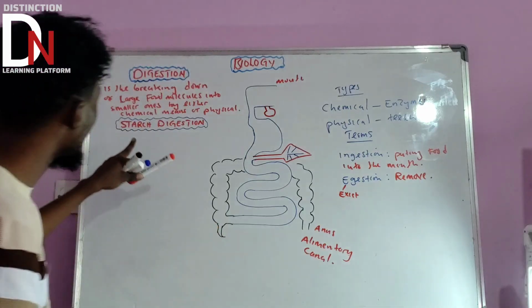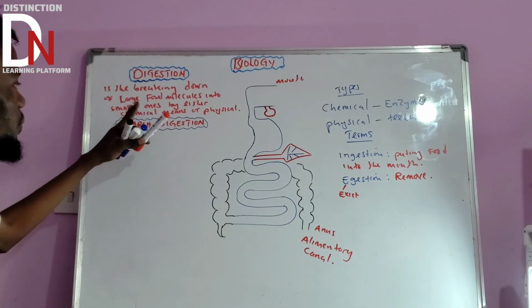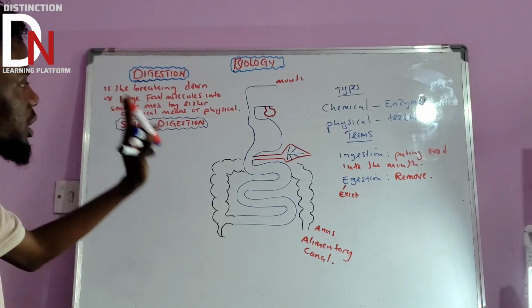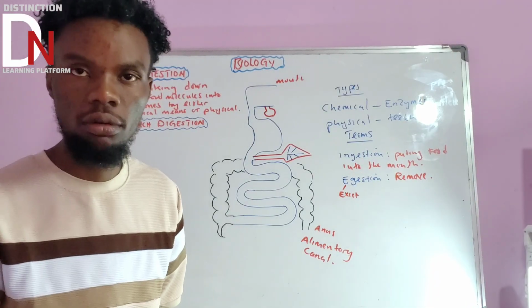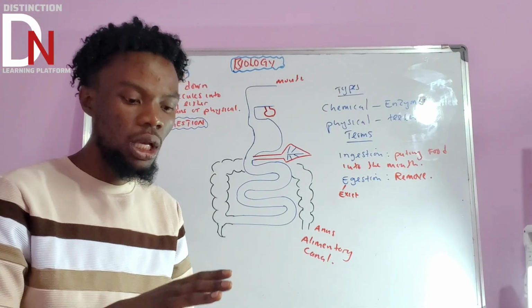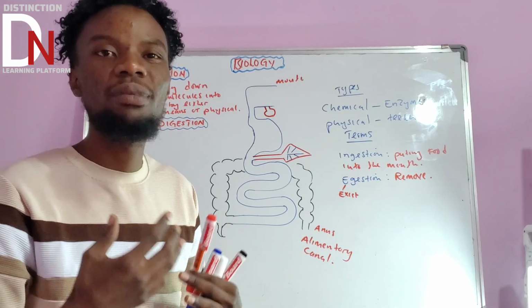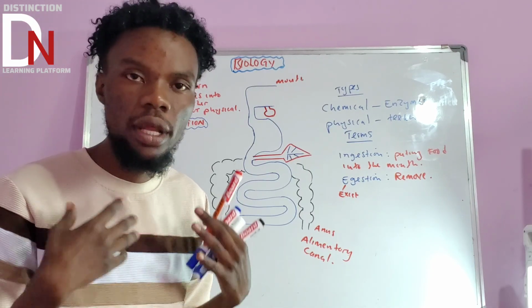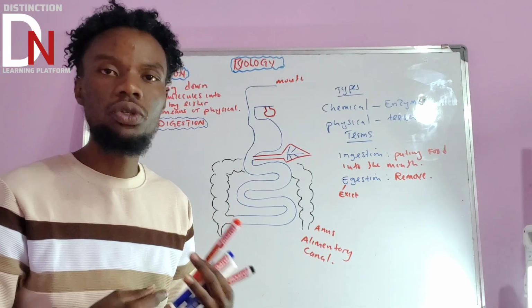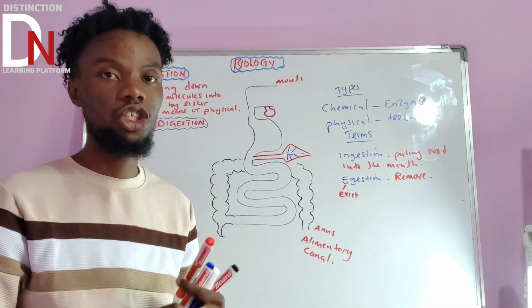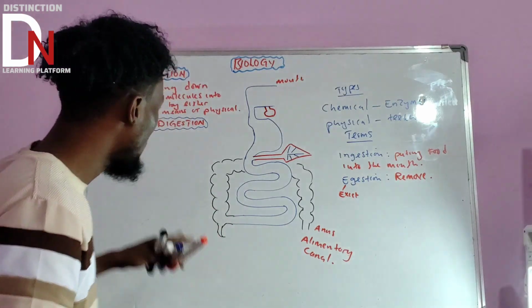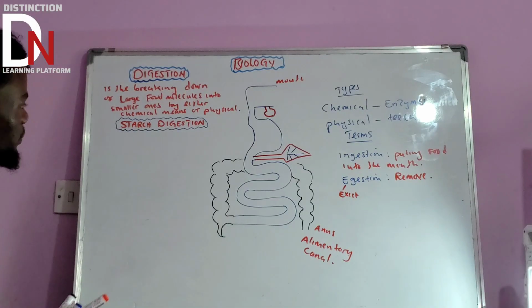So now we'll start with the digestion of starch. Since we've talked about the types of digestion, and the terms that they use, ingestion and egestion, now let's talk about the food molecules and how they can be digested. We've got digestion of starch, digestion of proteins, and digestion of lipids. So now let us start with digestion of starch.